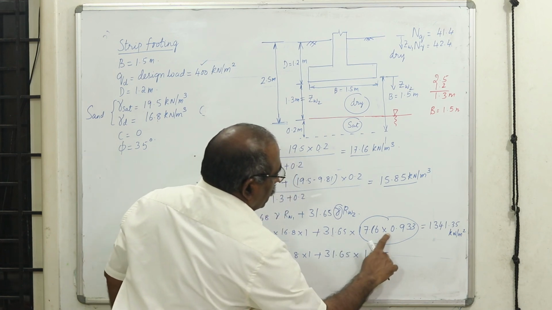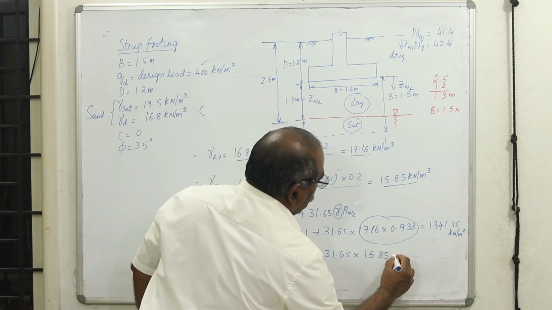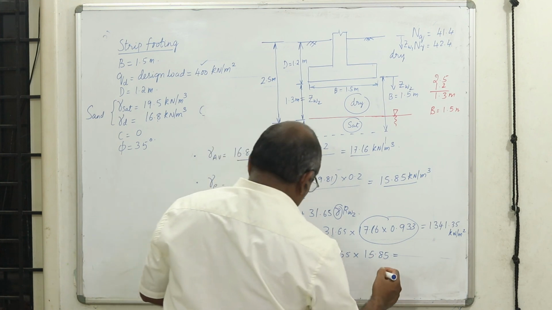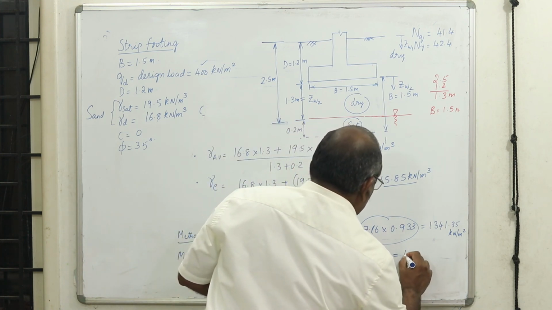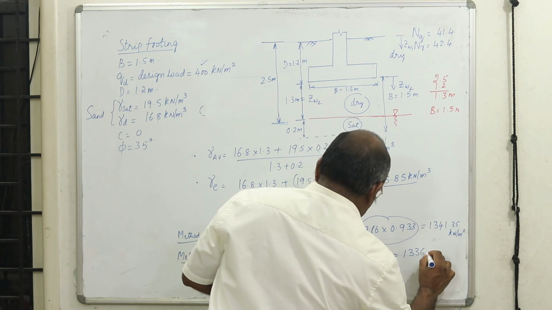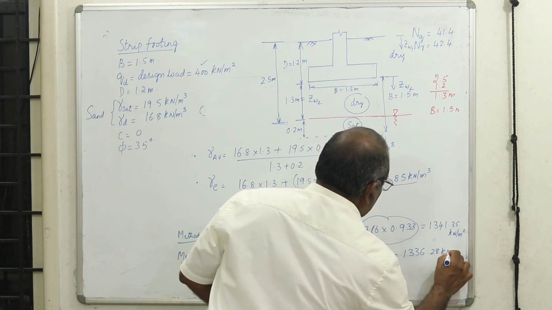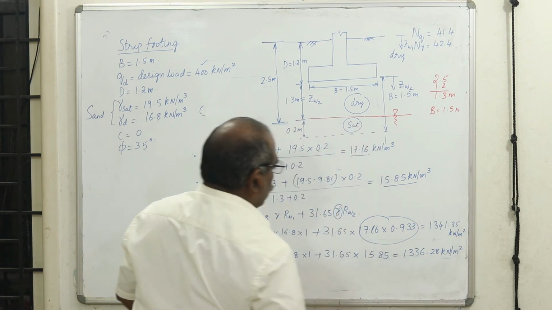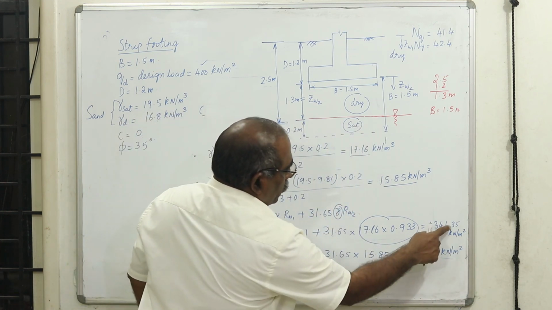If I multiply this, it will be approximately near to the previous value, slightly more. This comes to 1336.28 kilonewton per meter square. Now these are the two values, and they are very close.